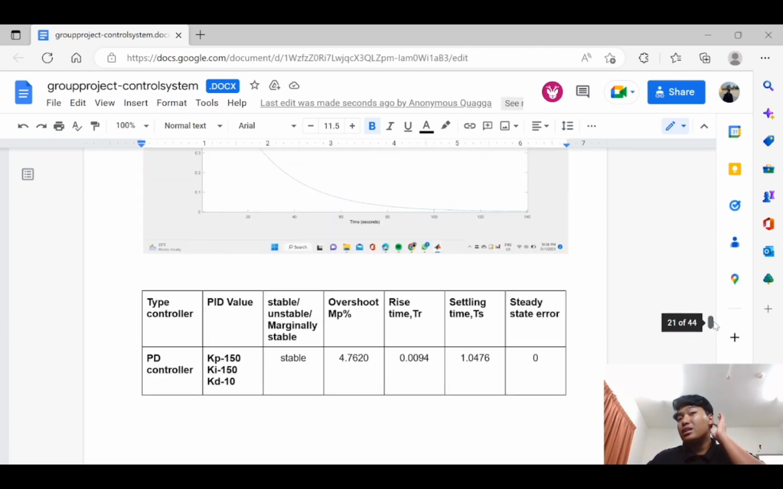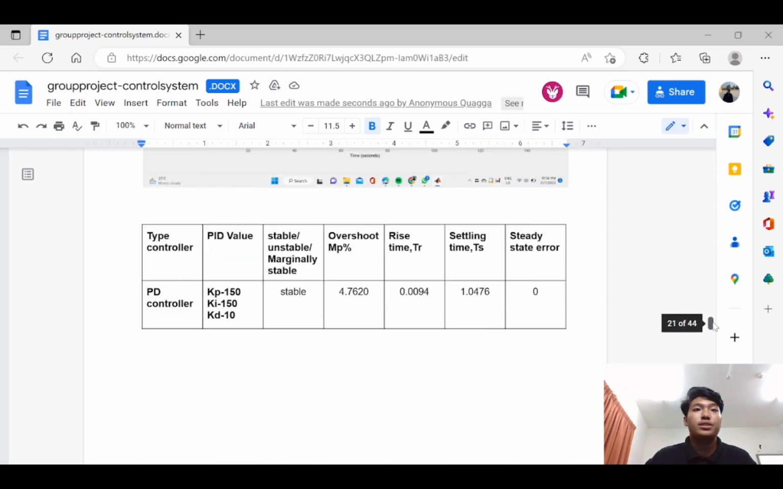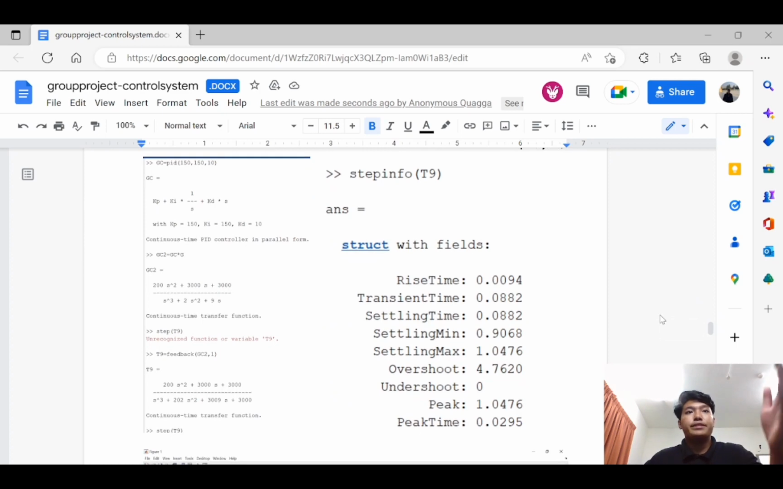And the last one I can get is stable also, like the first example, but I use the PID value: KP is 150, KI is 150, and KD is 10. It is stable, overshoot is 4.0620, rise time is 0.094, settling time is 0.0476, and the steady state error is 0. So we know the graph is stable. This is my programming.